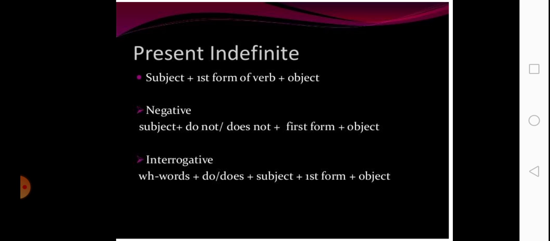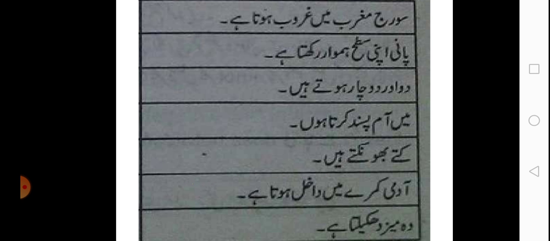These are the ways how we can make the sentences affirmative, negative, and then interrogative. In case of the interrogative, we are going to use the WH or question words. For example, what, where, when, how at the start of the sentence, followed by do and does, which will be further followed by the subject, first form of verb, and object.